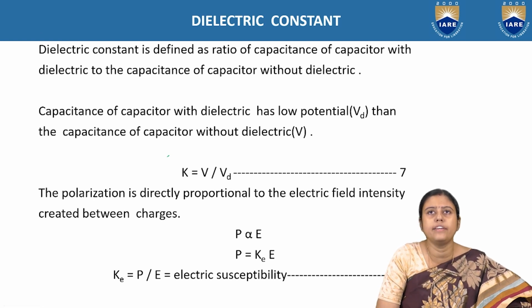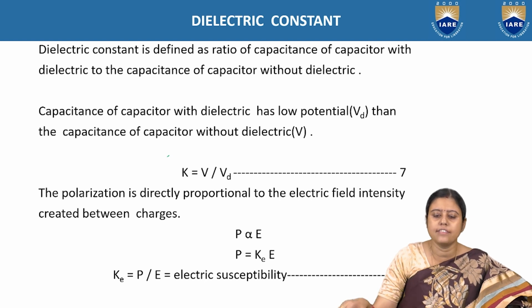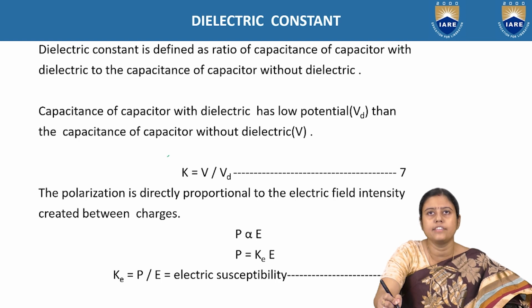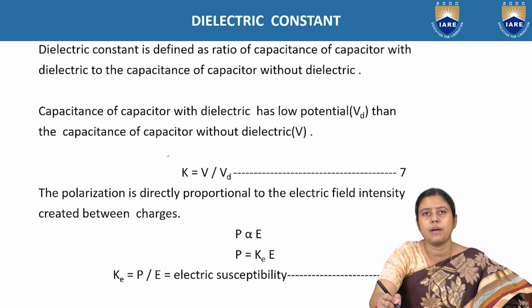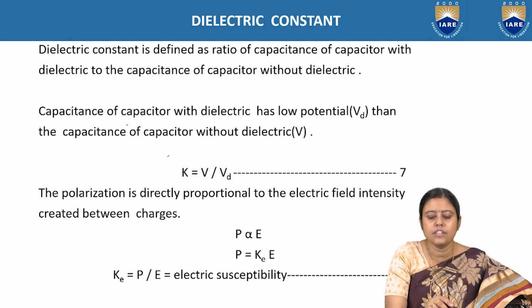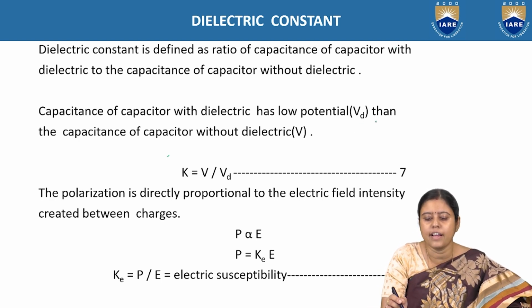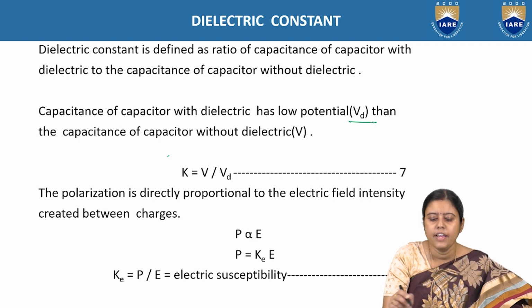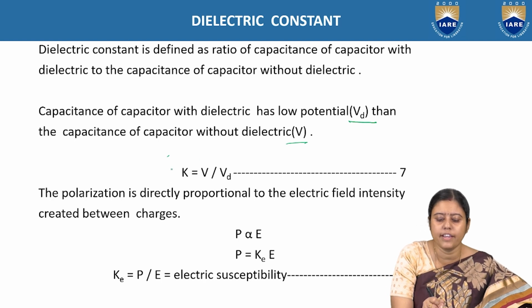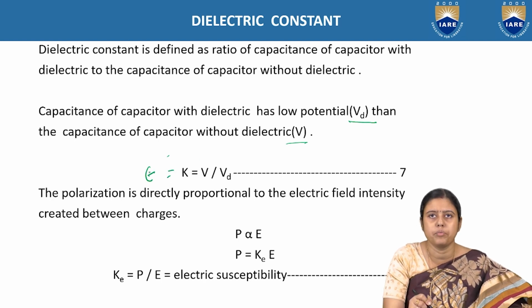What is the meaning of the dielectric constant? Dielectric constant is defined as the ratio of the capacitance of the capacitor with dielectric to the capacitance of the capacitor without dielectric. The capacitor with dielectric has a lower potential Vd than the capacitor without it. So the dielectric constant K, or sometimes written as epsilon, is equal to V by Vd.